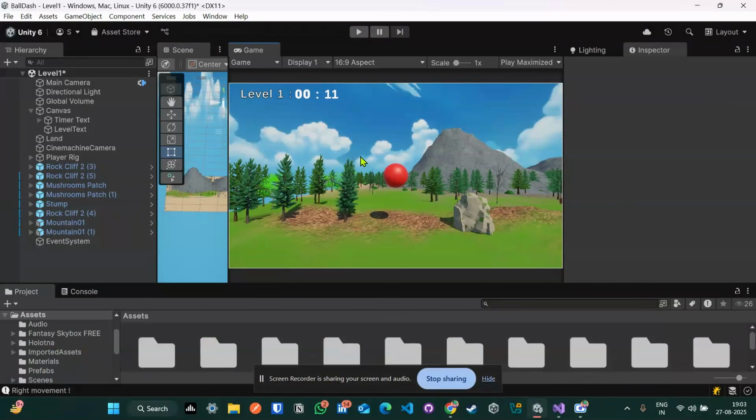So that was my progress in my game Ball Bash till now. I have to add a different font for this Text Mesh Pro. I have to add more obstacles and probably two more levels with a different skybox material, and probably improve the terrain of this level as well.